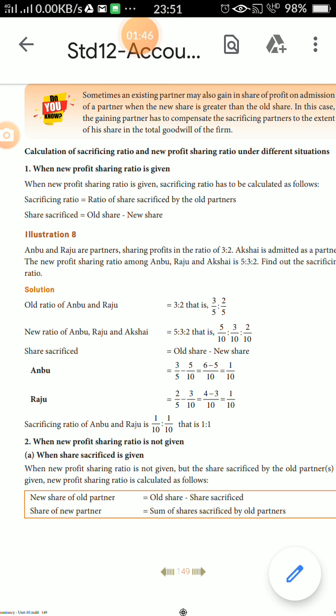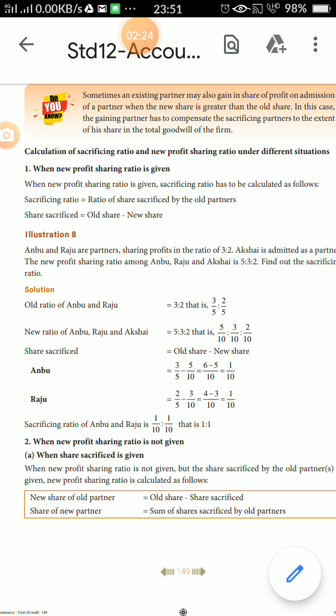Under the Indian Partnership Act 1932, subject to contract between the partners, no person shall be introduced into the partnership firm without the consent of all the existing partners. Today we all learn about calculation of sacrificing ratio and new profit sharing ratio.